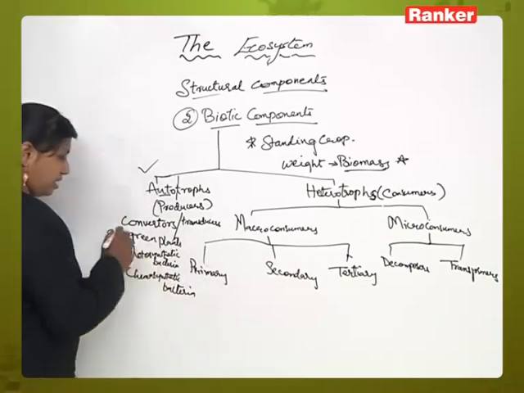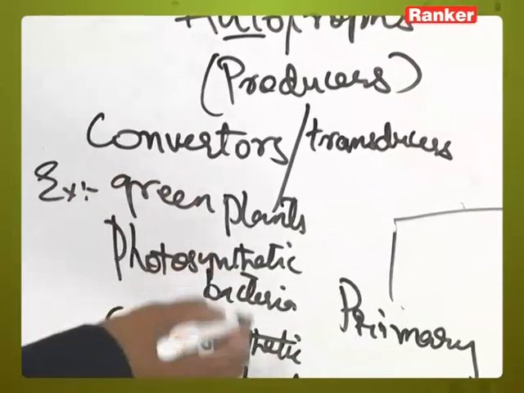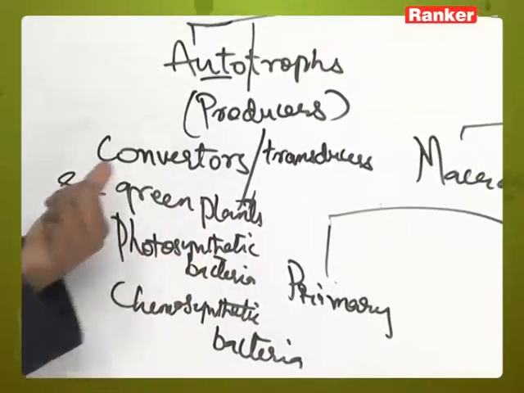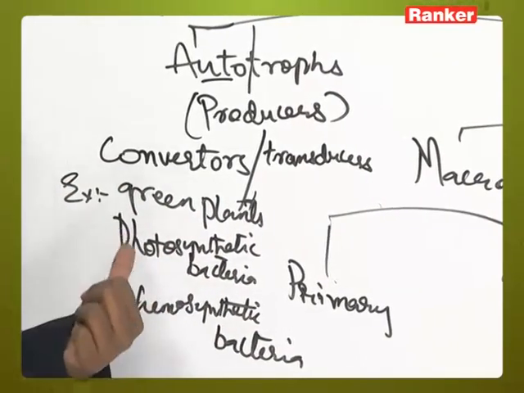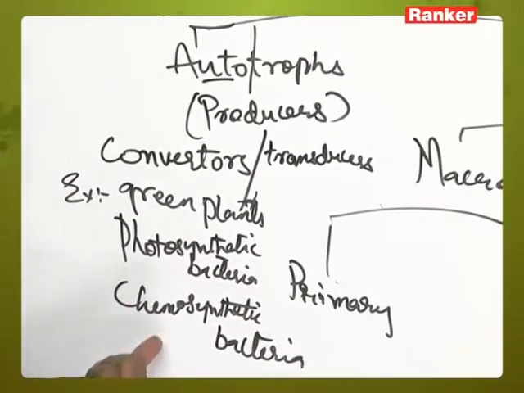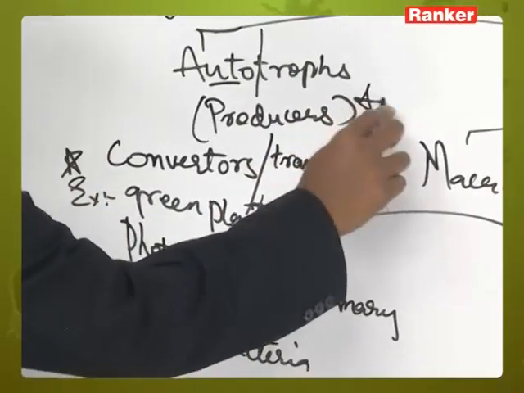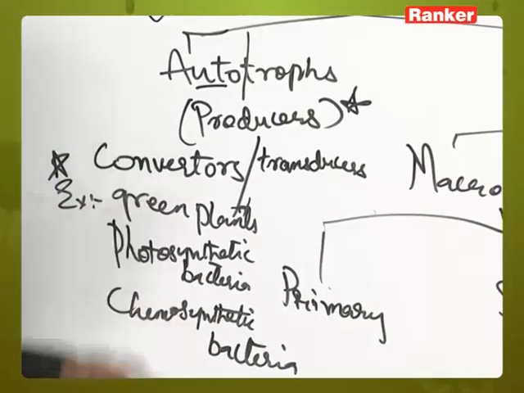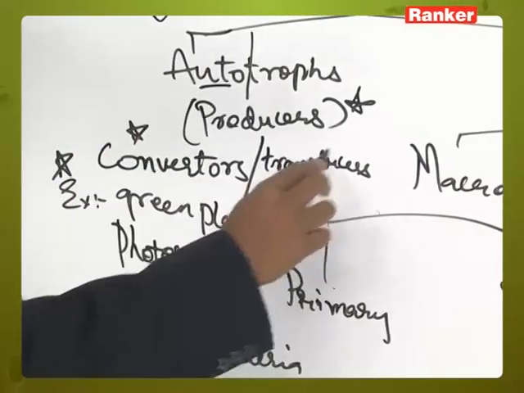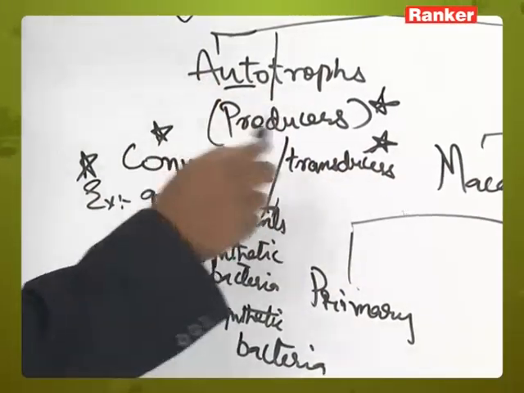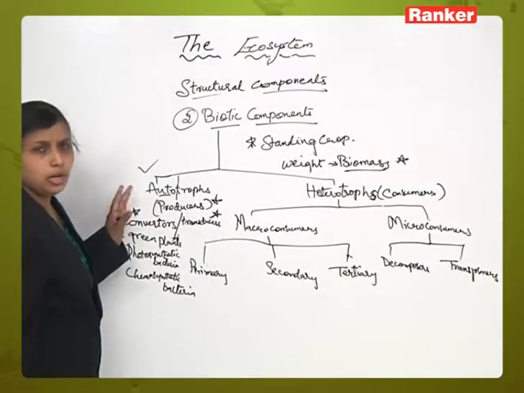So these will be the examples. You will get questions. Choose one of the examples of autotrophs, it may be either green plants, or photosynthetic bacteria, or chemosynthetic bacteria. These are important, and these are also called as producers, which occupy the base of the pyramid. These are also otherwise called as converters or transducers. Autotrophs means ability to prepare the food by themselves.